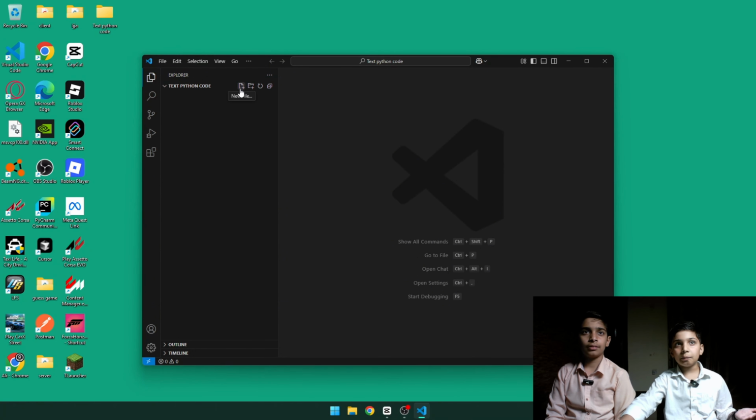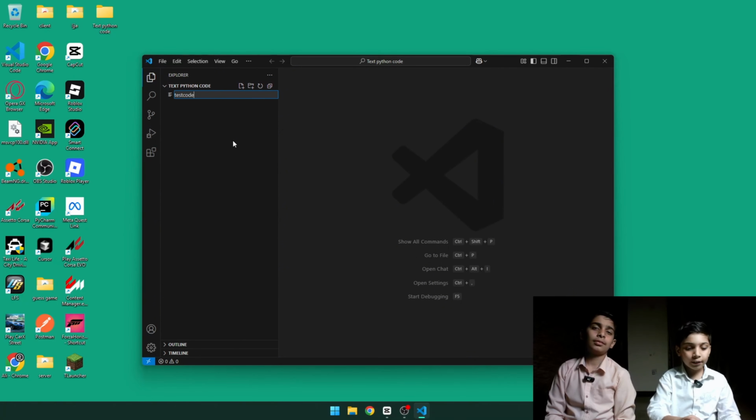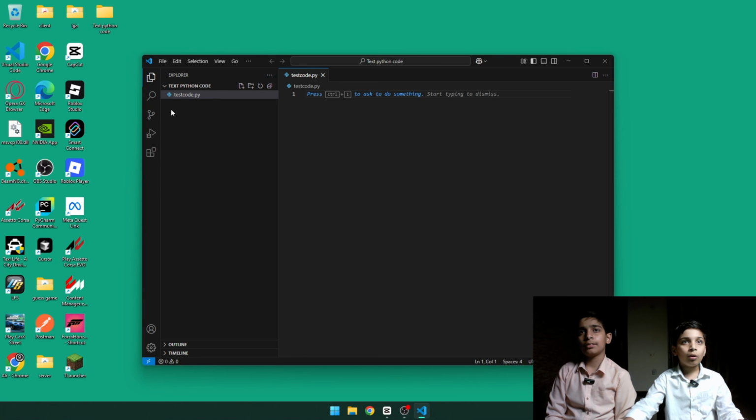So we click this button, new file, and then the name can be anything. Let's go with test code. Remember, there are multiple formats like .html, .css, and many others in other languages, but in Python it's .py. And there you go, it's a Python file.